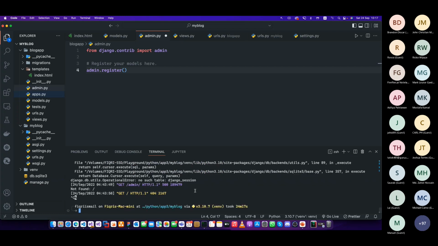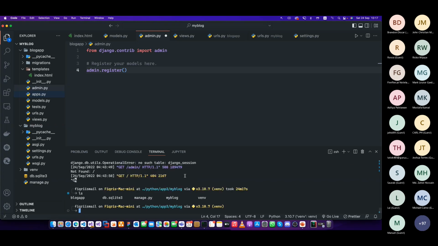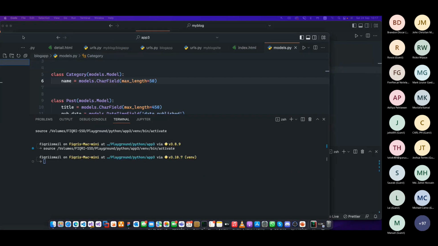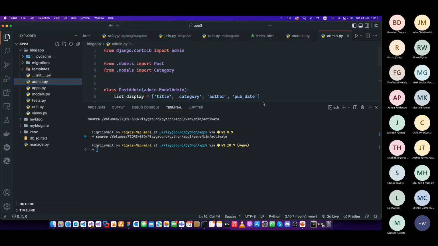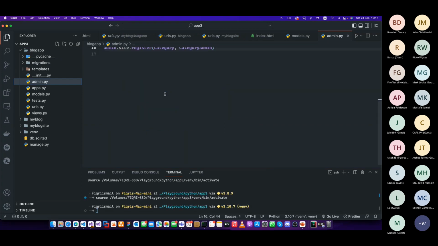Control C. Okay, let's say, right. If you go here, you will see this one. Let me show you inside my blog. In the blog app, you just go here and then inside the admin panel, this is how you do that, right?